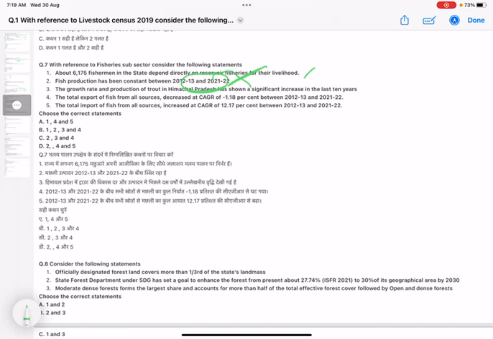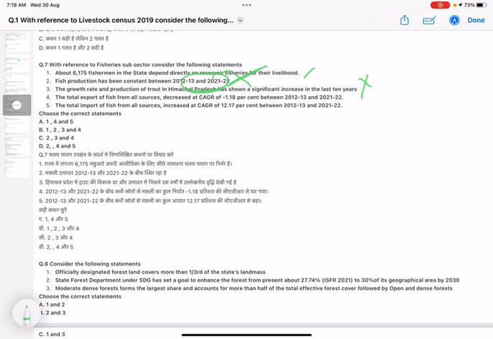Third, the growth rate and production of trout in Himachal Pradesh has shown a significant increase in the last 10 years. Again, a tricky statement. You cannot keep in mind the data for 10 years, so you should have an overview of the growth rate of production. This statement is again incorrect because it has not constantly increased for the last 10 years but has fluctuated, sometimes increased and sometimes decreased. So this statement is also incorrect.